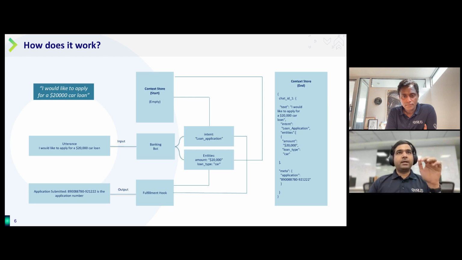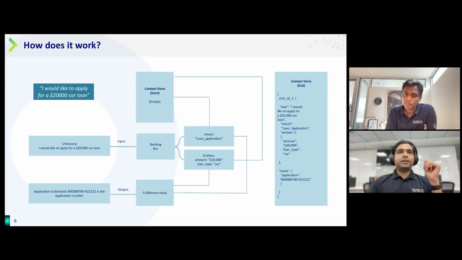And please note a key thing here is that these entities are defined by the bot developer, right? So what it means is, as part of the bot building process, you can have multiple intents and multiple entities, but they have to be defined by the bot developer, because every business has to decide what functionality they are exposing through these bots. Now, once these entities and intents are detected correctly, they are sent to a fulfillment hook, which basically is an API call. Think of it as a client which calls the corresponding APIs. So the API request is formed by these entities and intents.